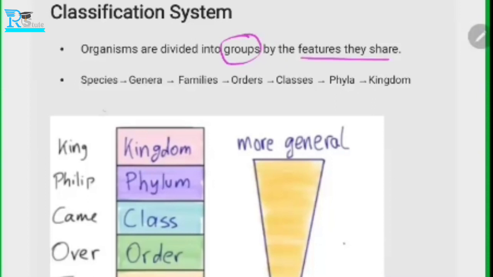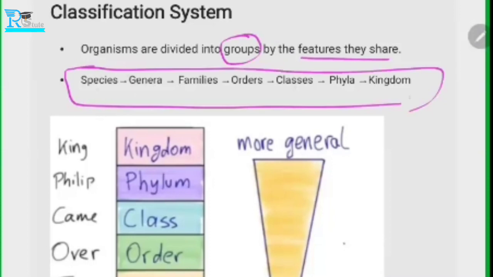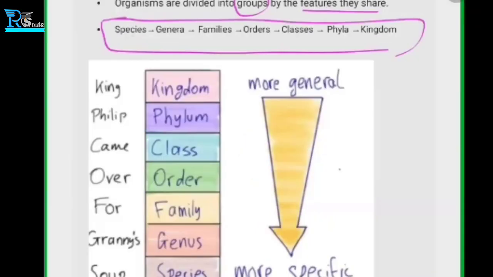So these are the categories, from the species to the kingdom. The smaller category is the species. We already know that if this box is a whole kingdom, then there are certain levels by which it is made up.